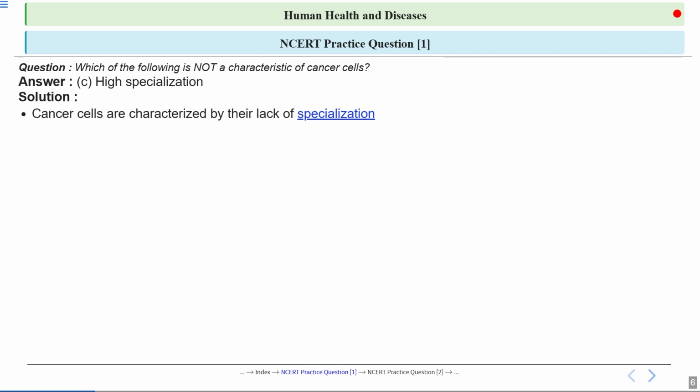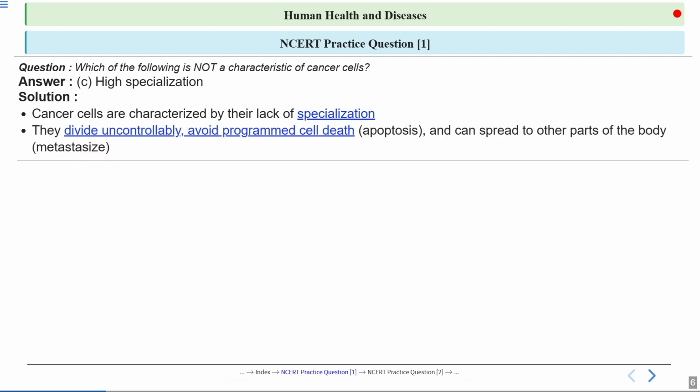However, cancer cells lose this specialization and become undifferentiated, allowing them to grow and divide uncontrollably. This lack of specialization is one of the key features that makes cancer cells harmful, as they can spread to other parts of the body and disrupt normal body functions.